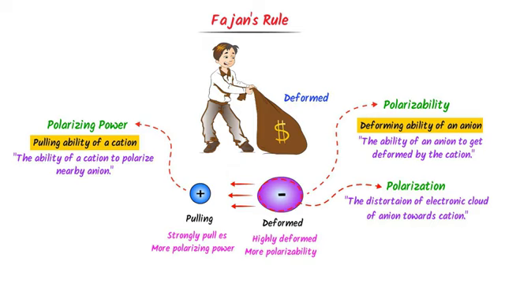For example, this electronic cloud tilts towards the cation. As a result of this, more electrons are at this side, so a partially negative charge appears on this side. At this side, fewer electrons are present, so a partially positive charge appears on this side. Thus we say that this anion is polarized due to having a partially positive charged pole and a partially negative charged pole. Therefore, note down all these basic and important concepts.